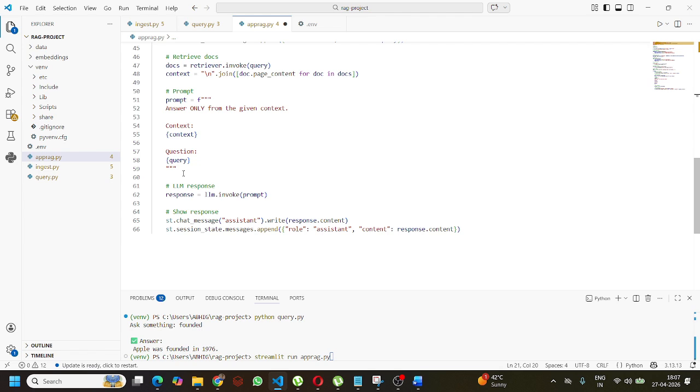And then show the message with st.chat_message assistant, and store the response in st.session_state. What is the meaning of this? It means display the AI answer in the UI and store the AI response in memory.